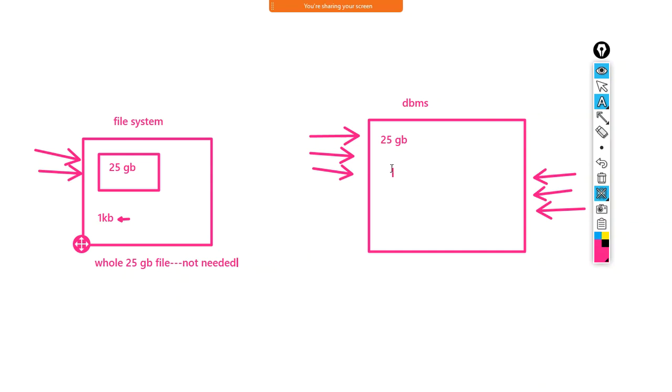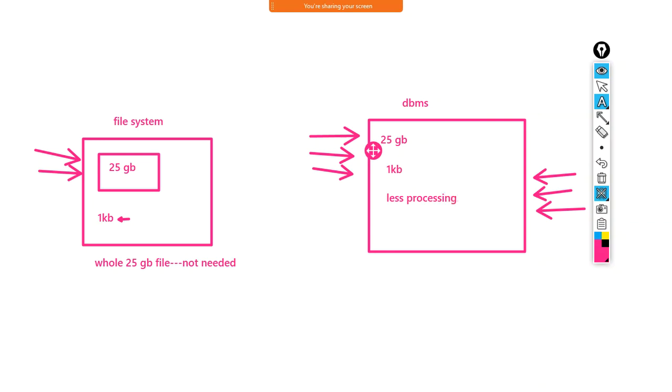On the other hand, in DBMS, the data is stored in objects, and those objects are handled using specific languages. We will use a specific language to store our data. So here I can use a specific query, like select 1 KB from 25 GB, and it will only provide me 1 KB of data. So it will take less processing time.